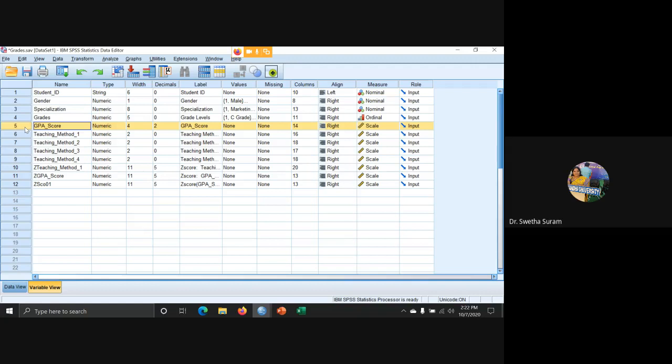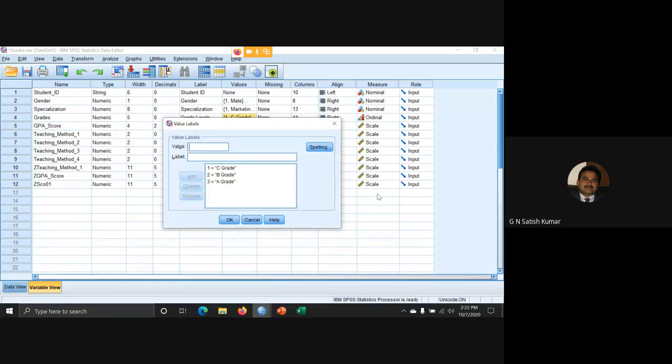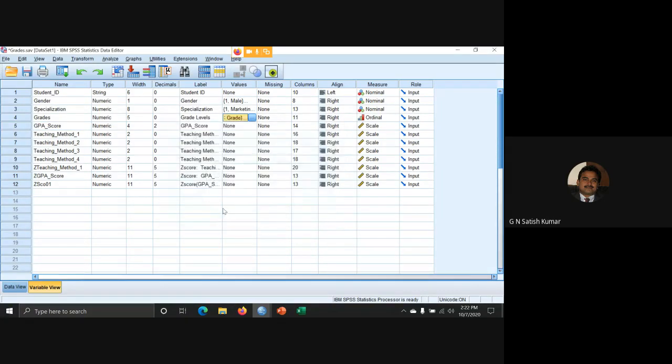ANOVA, sir. Yeah, correct, ANOVA, because the levels are more than two. If it is more than two levels, automatically you must use ANOVA. If it is exactly two levels, then you must use t-test.